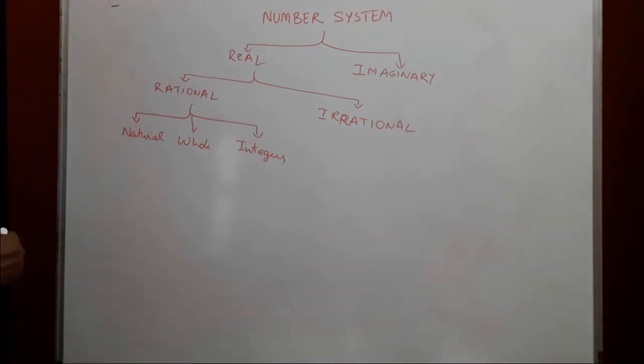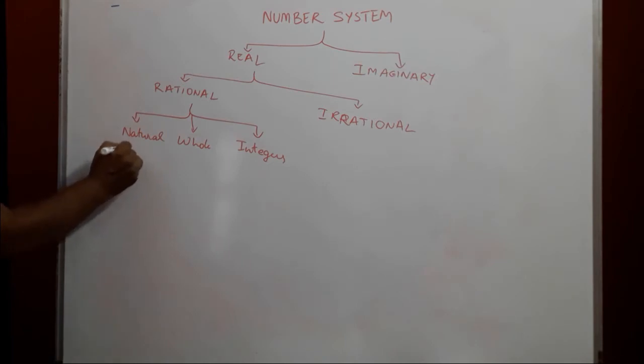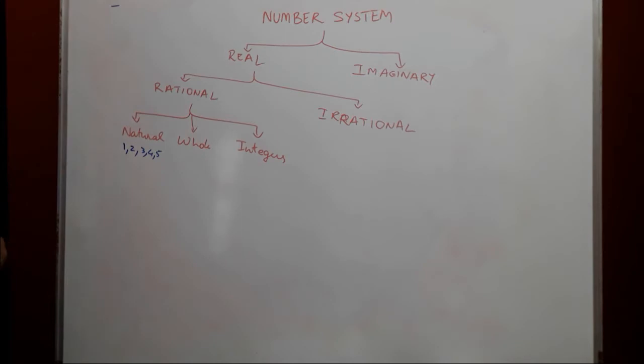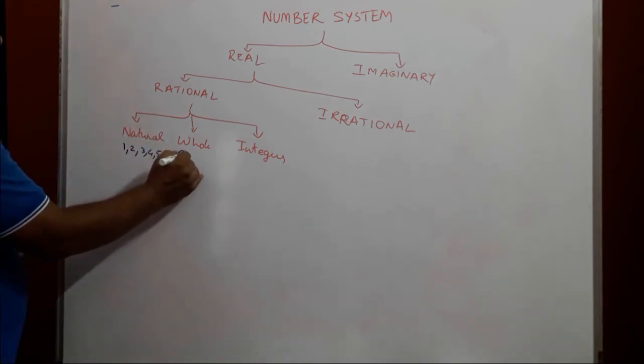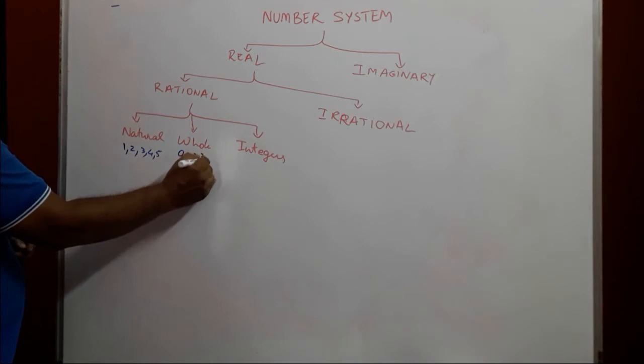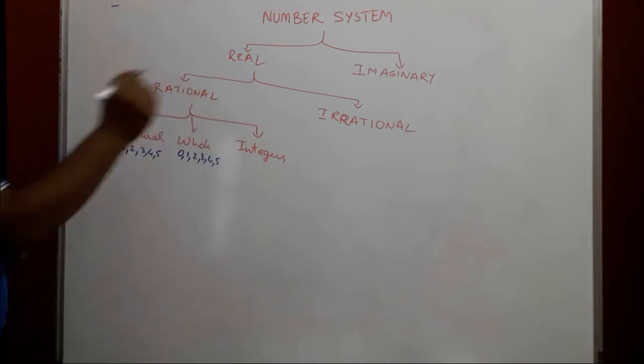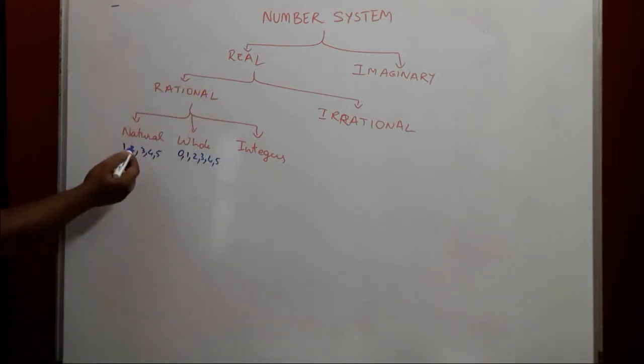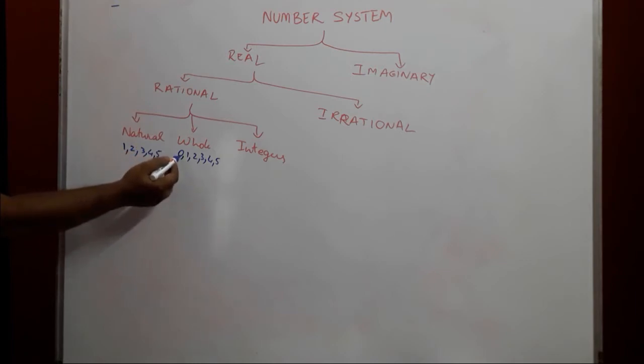Now what are natural numbers? Natural numbers are those which you can count on hand, like 1, 2, 3, 4, 5, and so on. Whole numbers are those which are visible on a ruler, on a scale. So that will start from 0, 1, 2, 3, 4, 5 and continue. The difference between whole numbers and natural numbers is 0.